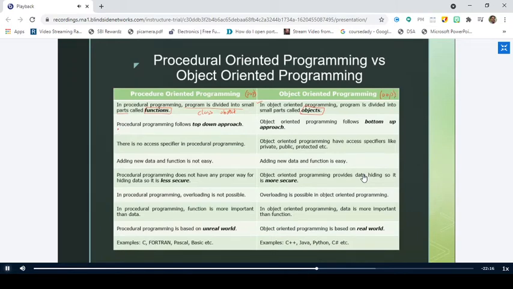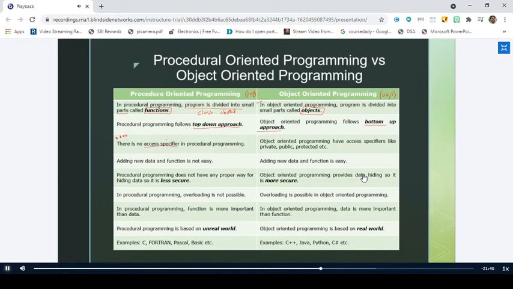Procedure-oriented programming follows the top-down approach. We have seen this topic. What do you mean by top-down approach? A large task is divided into a number of small pieces, and then you find the solution. And object-oriented programming follows the bottom-up approach. So you find the solution for the smallest piece, and then you combine the solutions for the smallest pieces to get the ultimate solution. Right. And one more important point. This is important. We don't have the concept of access specifier in POP.